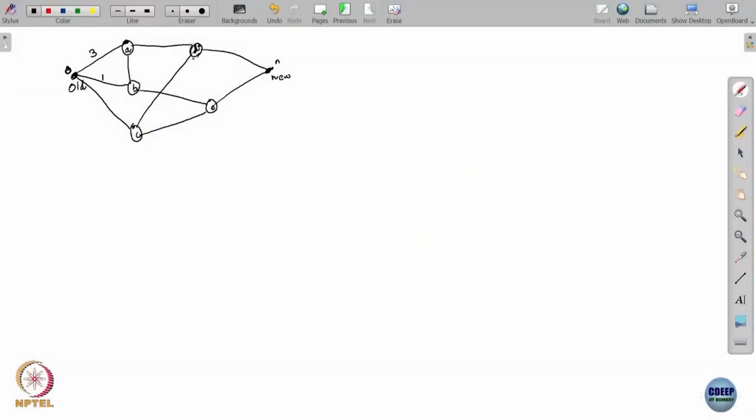So, the capacities of these links are written like this. The capacity of O to A is 3, O to B is 1, O to C is 1, C to E is 4, C to D is 4, B to E is 3, A to B is 1, A to D is also 1, and D to N is 4.